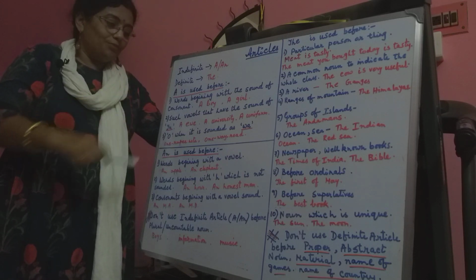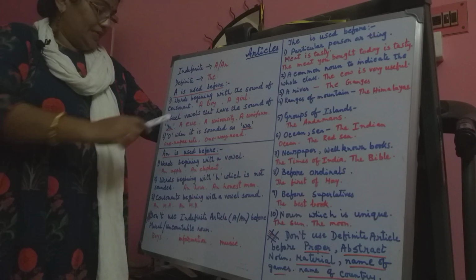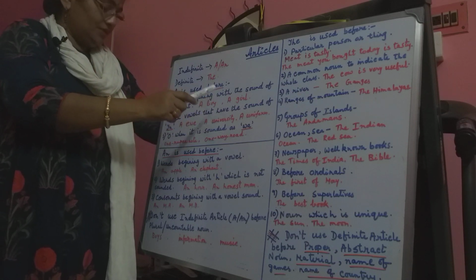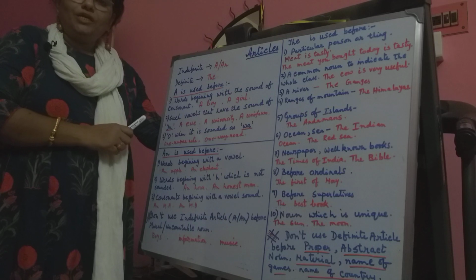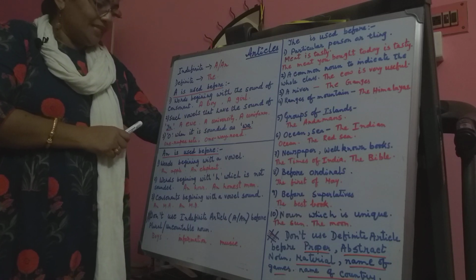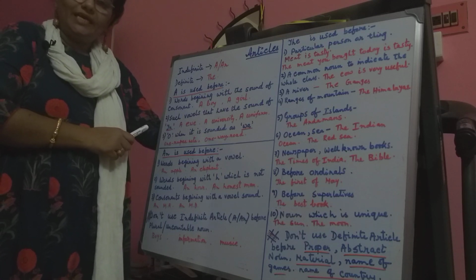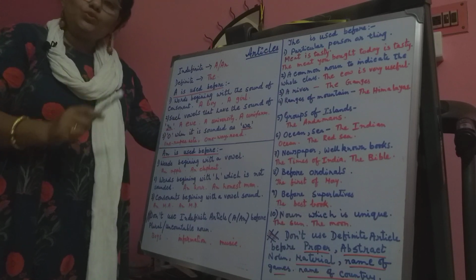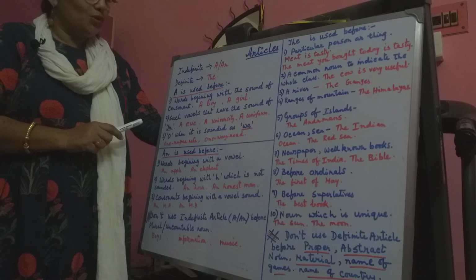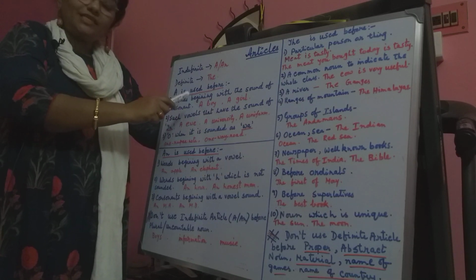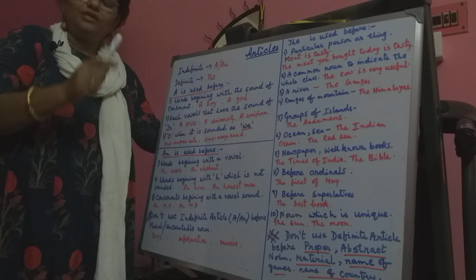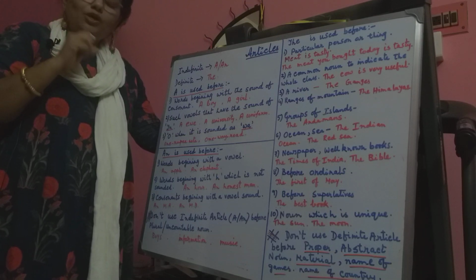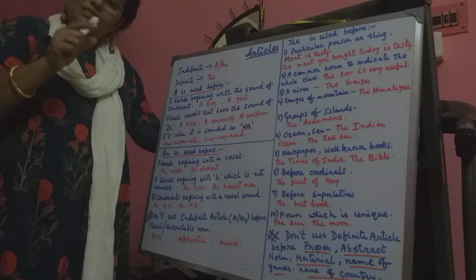Rule number 2. Some words have vowels that have the sound of U. Some words are there that though they start with a vowel, the sound is consonant. I told you that you will just add one word, not only consonant, consonant sound.